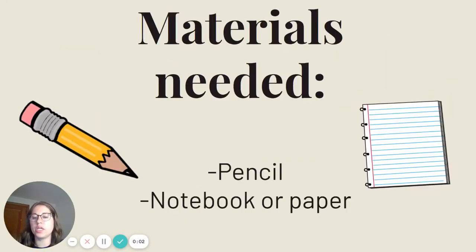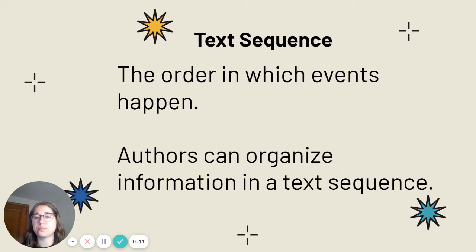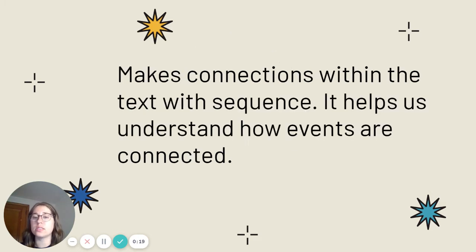Today we need a pencil and a notebook or a piece of paper for our lesson. We are going to be looking at text sequence today. Text sequence is the order in which events happen. Authors can organize information in a text sequence.